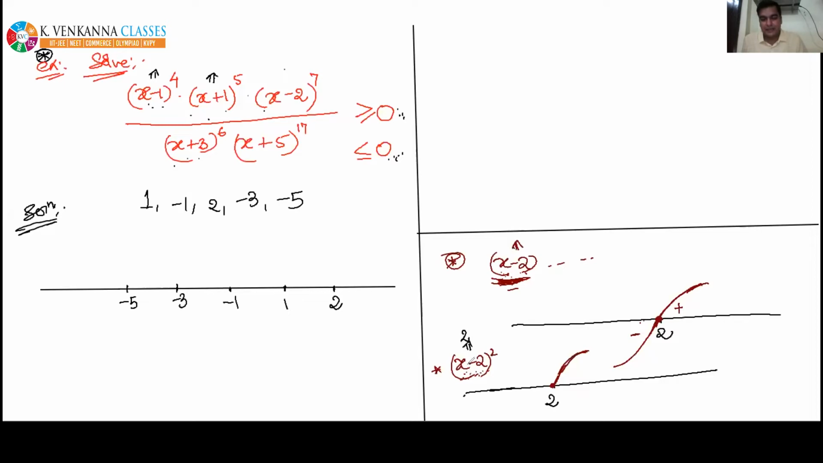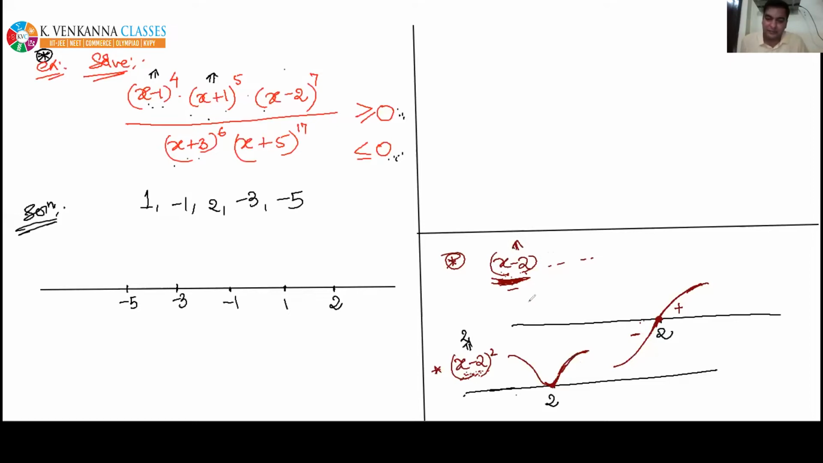Yes, if x is smaller than 2, then x minus 2 is negative, but it is the whole square of a negative number, so it will again become positive. So if x is smaller than 2, then also x minus 2 whole square is positive. That's why the wavy curve will not go below the number line. It will come back again above the number line, like this. See the wavy curve.